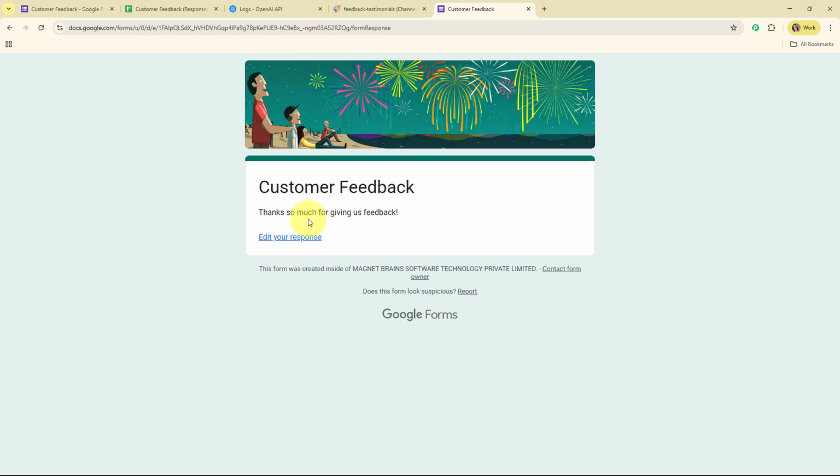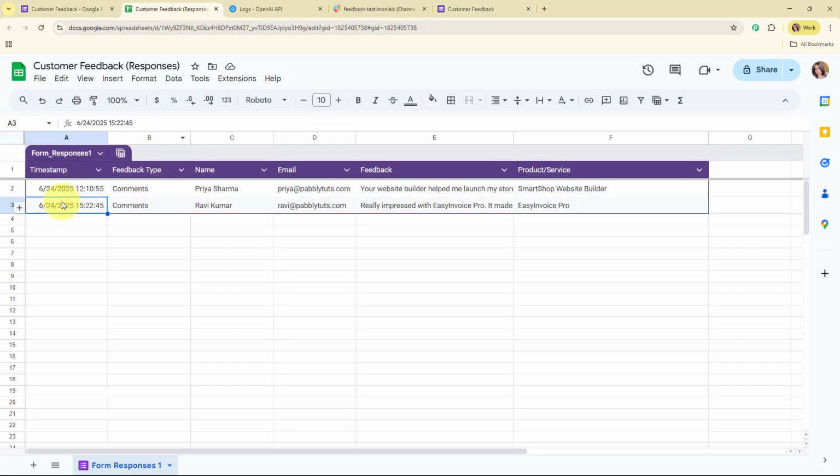Here you can see it says thank you so much for giving us a feedback. That means we have successfully made a form submission. Now let's go and check our Google Sheets in which our Google Forms data is stored. Here you can see we have successfully received a new data where we have received the name, email, feedback and the product and service name. Now after receiving the data, let's go and check our Slack channel.